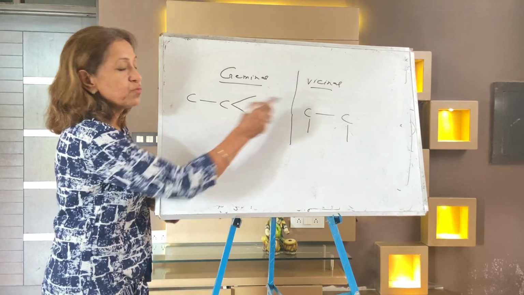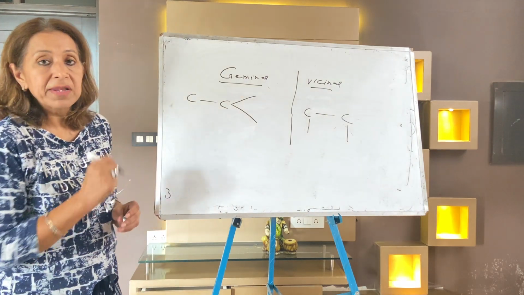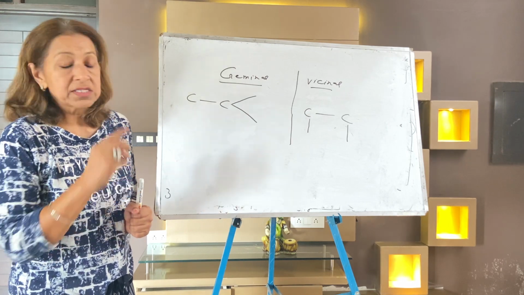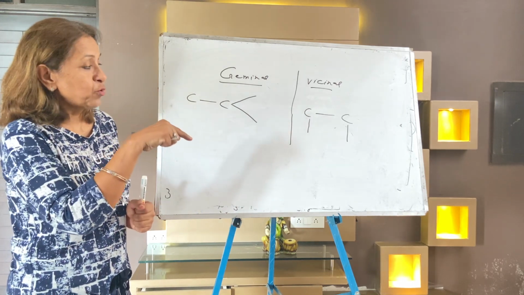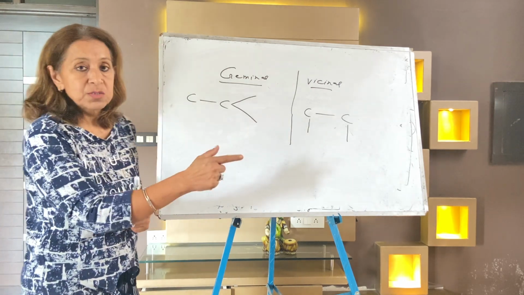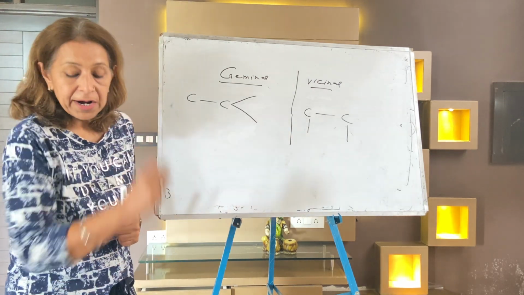So it's a geminal, it's a vicinal. You can check: it is a geminal compound when two valencies of the same carbon are free. Same carbon, one carbon with two valencies; two carbons with free valencies. This is geminal and this is vicinal. Let me start the question regarding this.